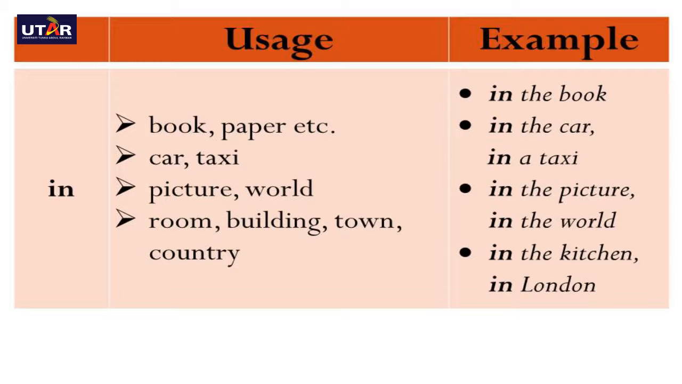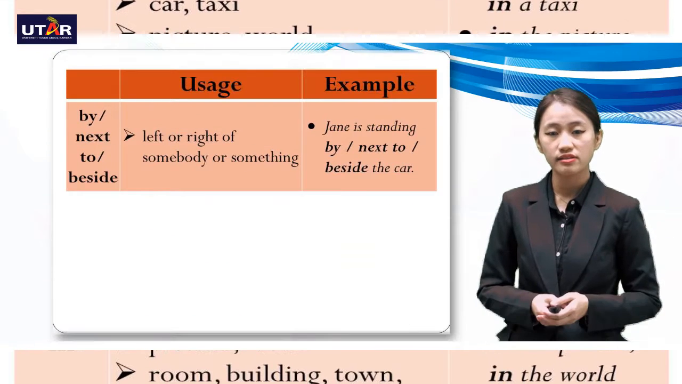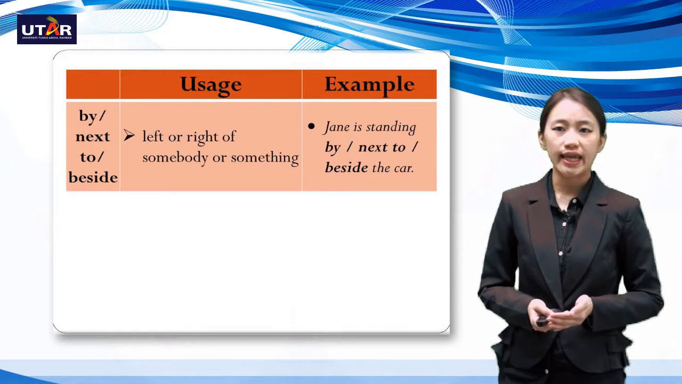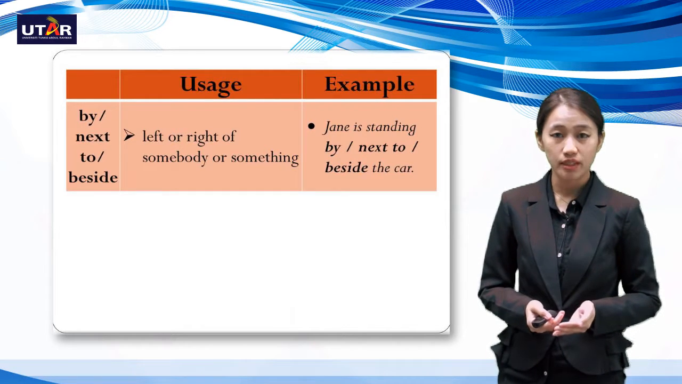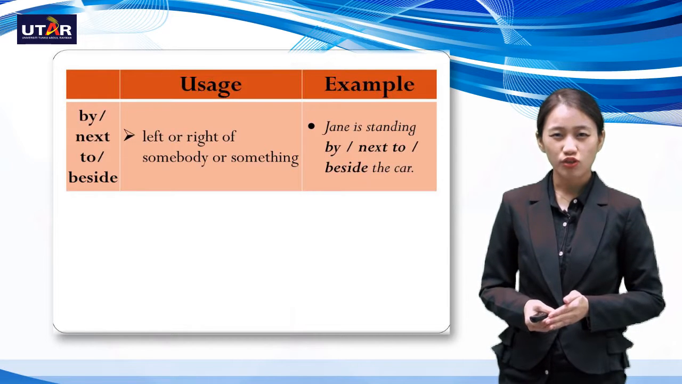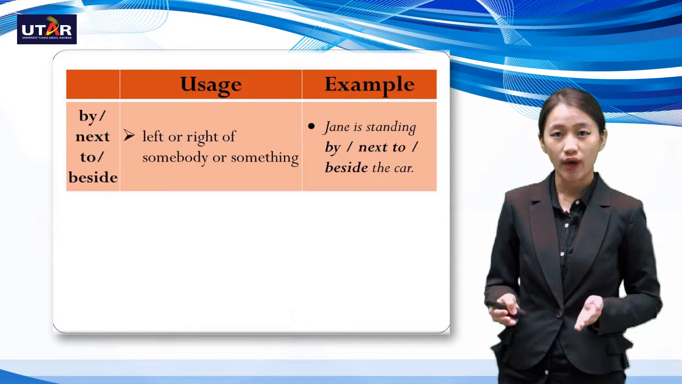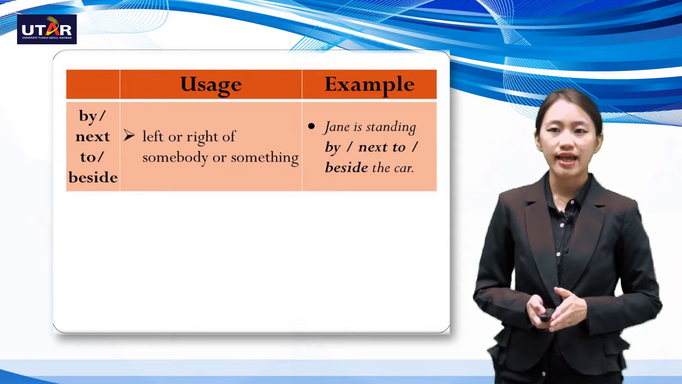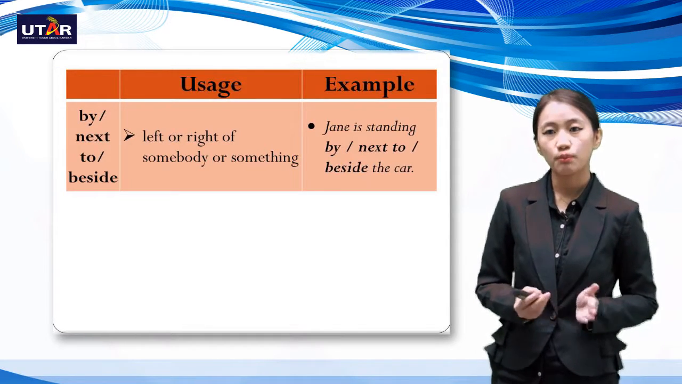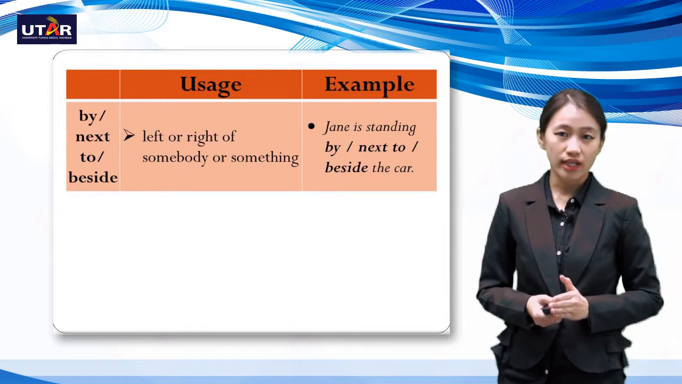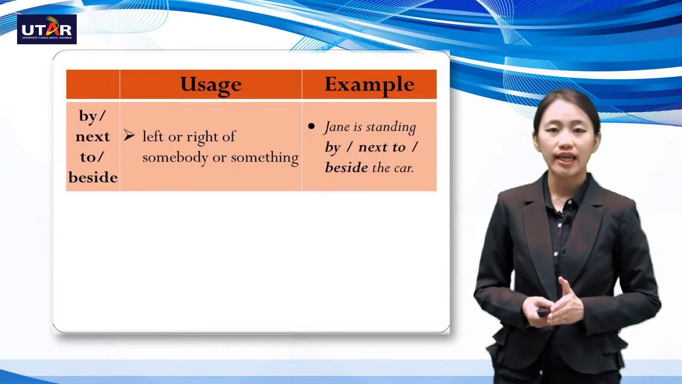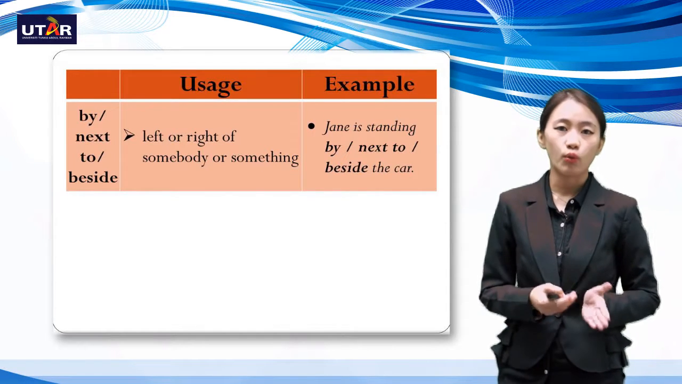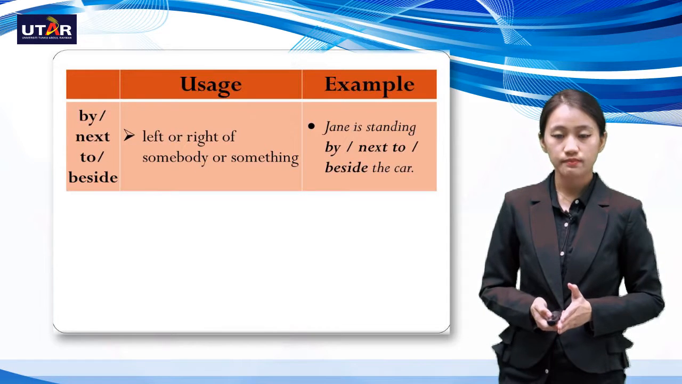Now, the next preposition would be by, next to or beside. So basically, this indicates left or right of somebody or something. I'm not giving you specific left or right, it can be left or right. So June is standing by, next to, beside the car. You can actually use any of these to indicate when something or somebody is on the left or right of the object.